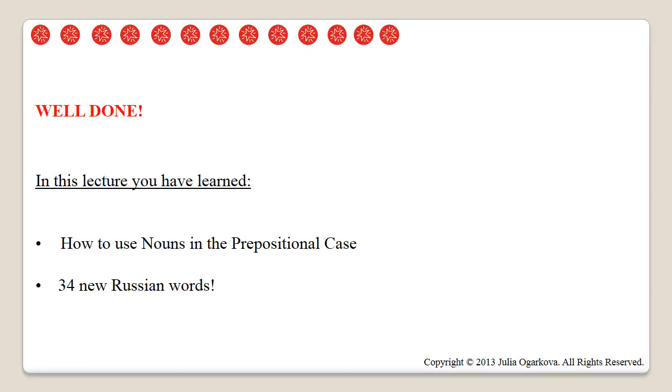Overall, including the additional vocabulary in the supplementary materials attached to this lecture, you have familiarized yourselves with 34 new Russian words. As usual, remember to download supplementary material which contains additional new vocabulary and more information on how to use preposition ob and what masculine words have an exceptional u ending, as well as the Test Yourself file, which contains exercises designed to reinforce the new information covered in this lecture.